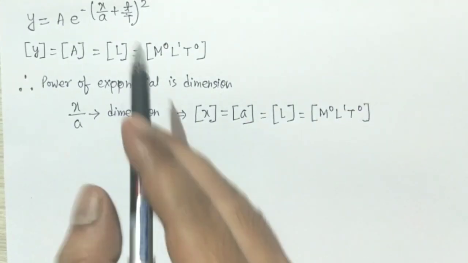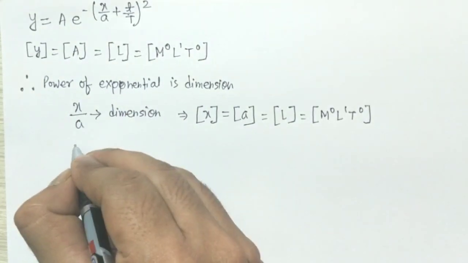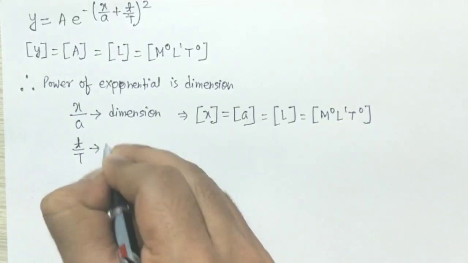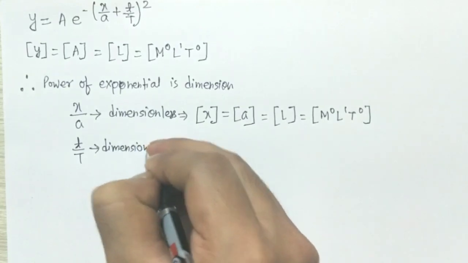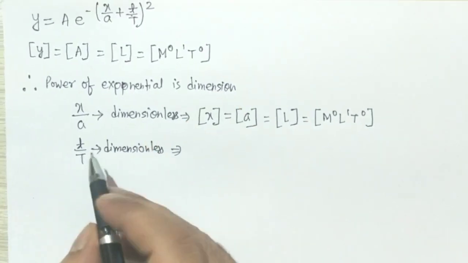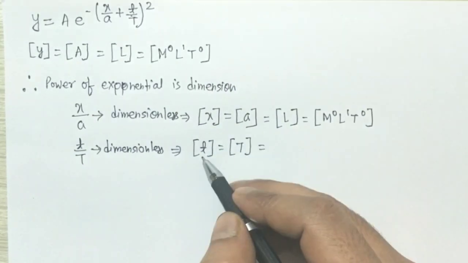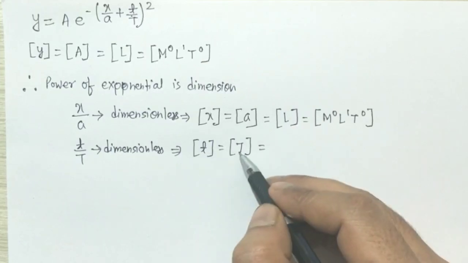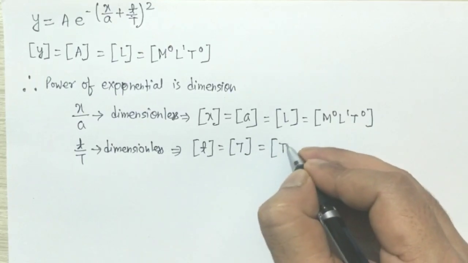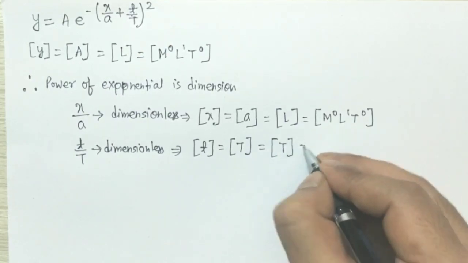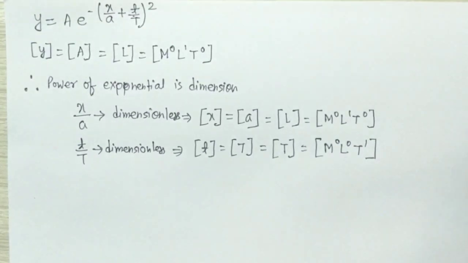And similarly, to calculate the dimension of capital T, again this ratio will be dimensionless. That is, small t by capital T will be dimensionless, which means the dimension of t will be the same as the dimension of capital T. Since small t is time, therefore capital T will also have the dimension of time. So we can write in this form, capital T, or we can write this as M0 L0 T to the power 1.